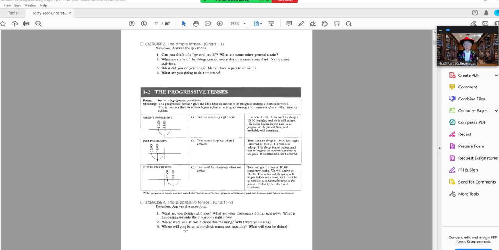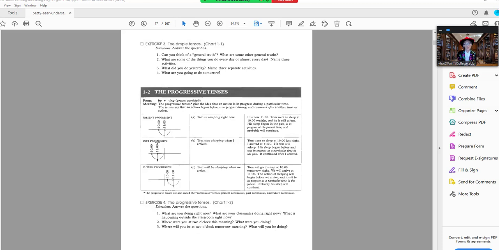Progressive tenses means something that's still in progress, something that is not completed. If I say the present progressive, Tom is sleeping right now, or I am speaking on this Zoom video right now. Present progressive, or present continuous, is something that I'm doing right now continuously, and it's not completed, unlike simple present. In the simple tenses, you have completed actions, but in the progressive tenses, all of the actions are still in progress, hence the word progressive or continuous tenses.